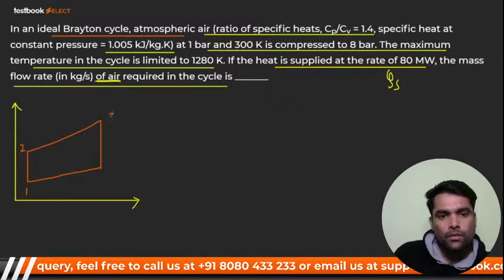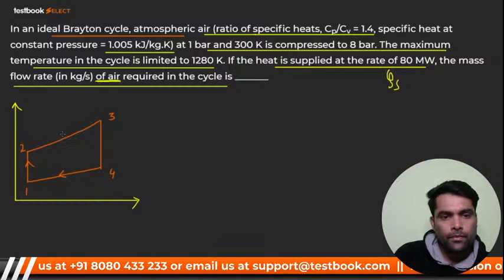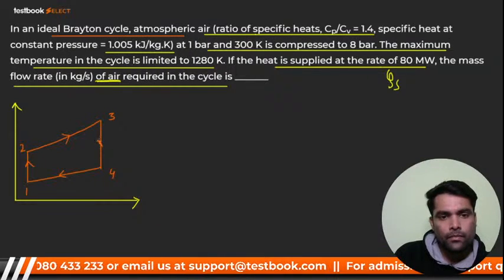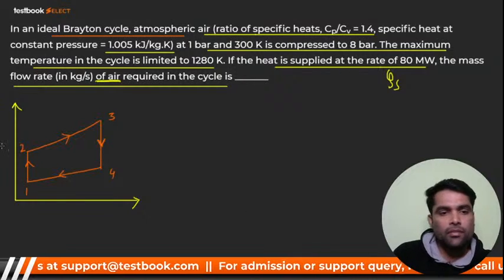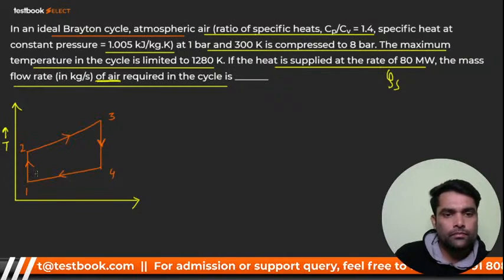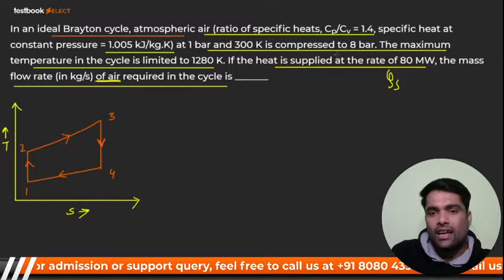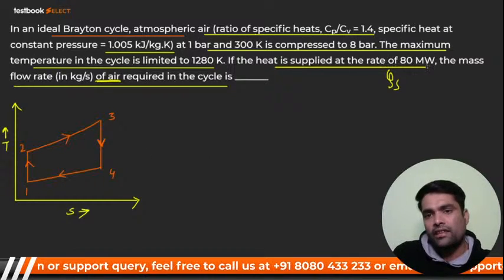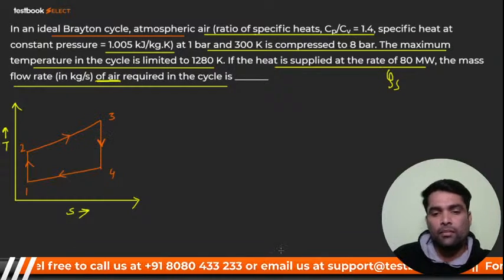One, two, three, four. That is the TS diagram now. Right. So, my dear, they are asking, if the heat is supplied at the rate of 80 megawatt, the mass flow rate. They are asking for the mass flow rate.